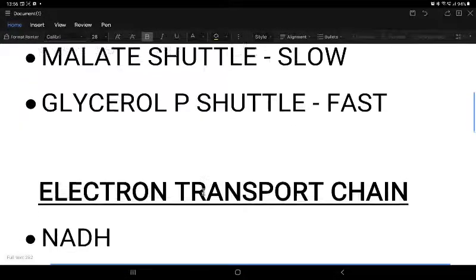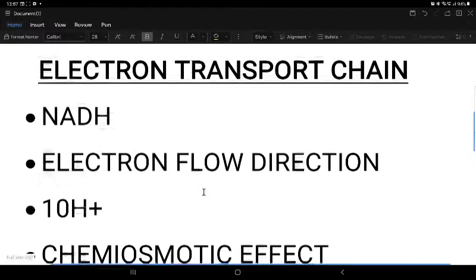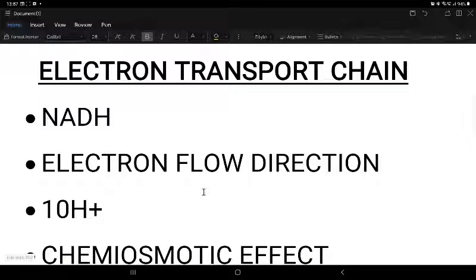Next, coming to the electron transport chain. What actually happens here is that we have just sent the NADH produced from the outside, or rather the reducing equivalents, the electron equivalents produced in the cytoplasm, into the mitochondria. In mitochondria, we have the electron transport chain. It is nothing but a group of complexes and electron carriers clubbed together in the inner mitochondrial membrane, projecting out towards the outer mitochondrial membrane, and extending across the intermembrane space between the inner and outer membranes of the mitochondria.